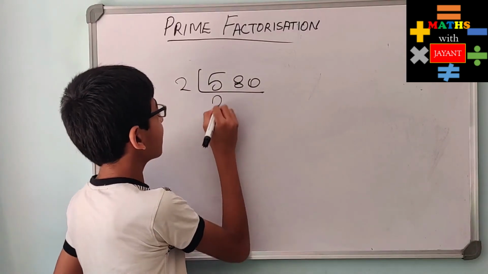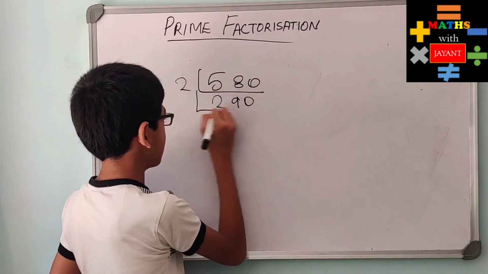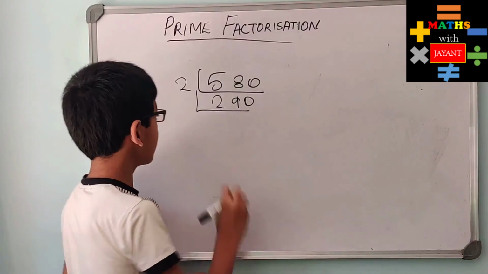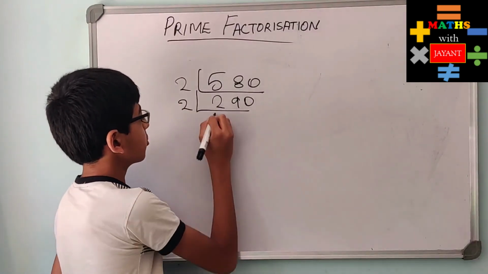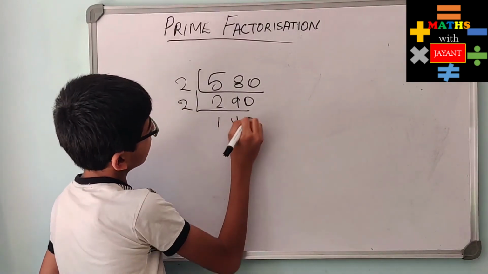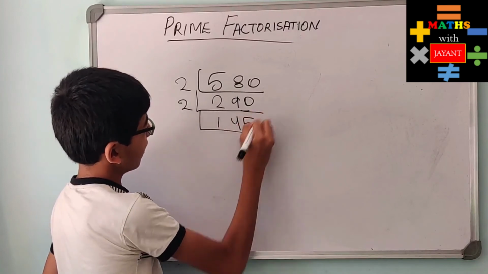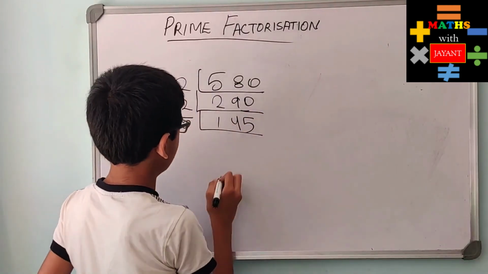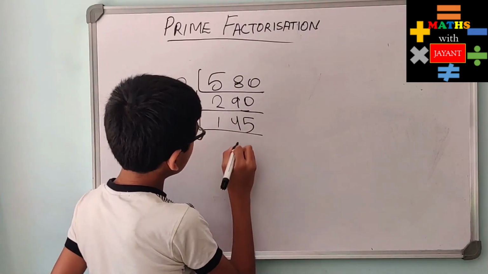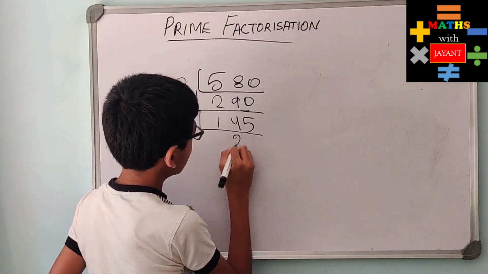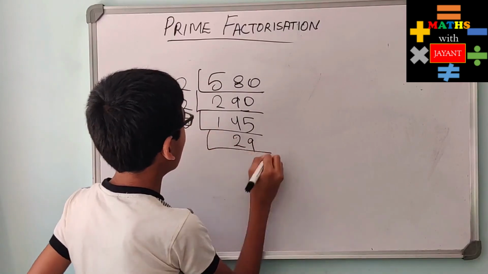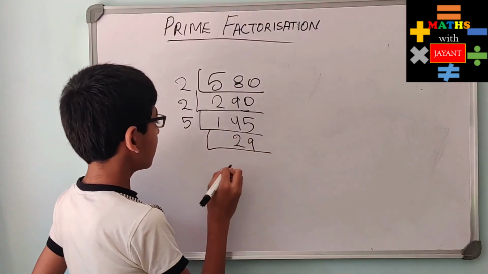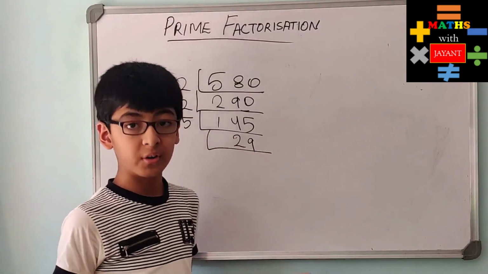And if I divide and check, I will get 290. 290 is again even, it is divisible by 2. So the answer we will get is 145. This number ends with a 5, so it is divisible by 5. So we will get 29. So 29 into 5 should give us 145.